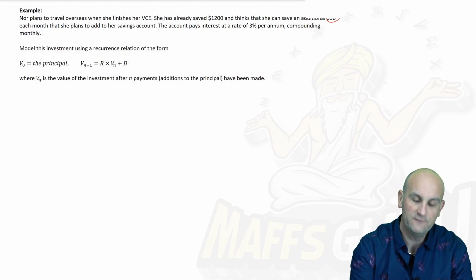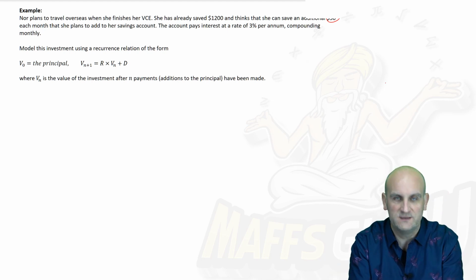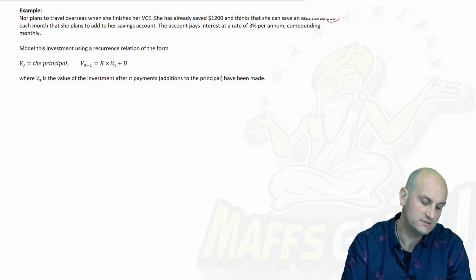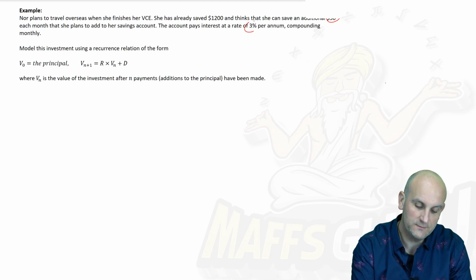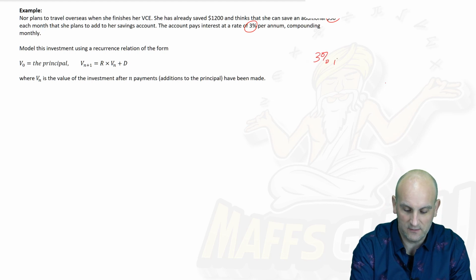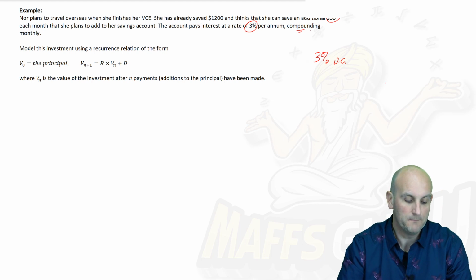So in an exam, if I had this type of question, I would now know what part of what chapter of this book it's dealing with. That she's going to pay into a savings account each month. The account pays interest at 3% per annum. So we've got this 3% per annum, compounding monthly, useful to know. Model the investment using a recurrence relationship. All right, we can do that.